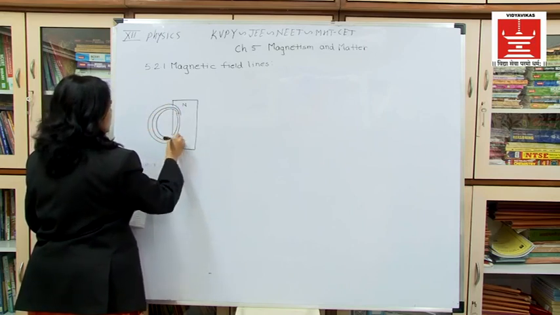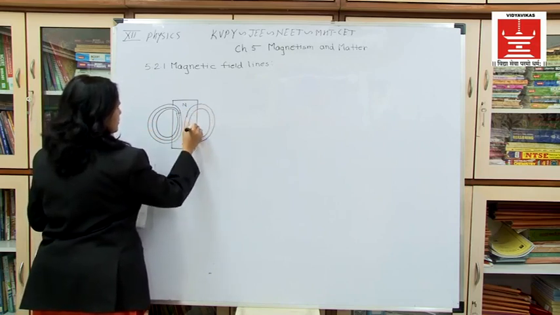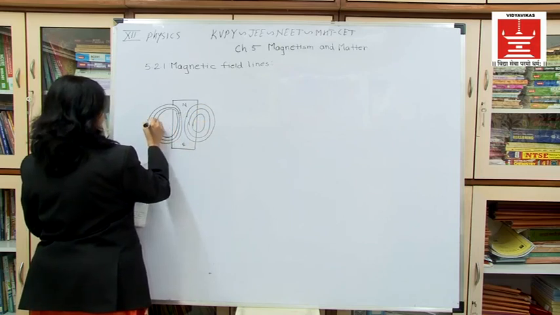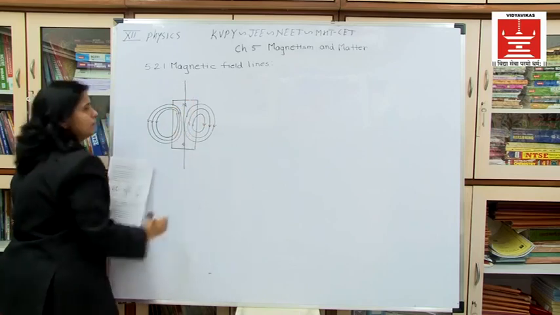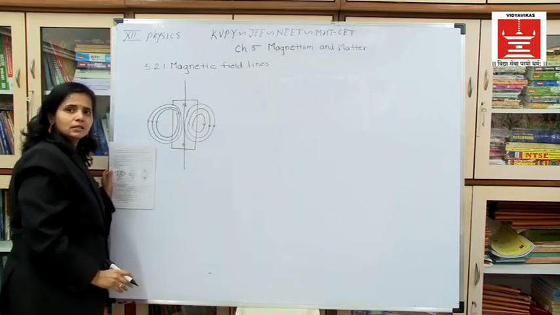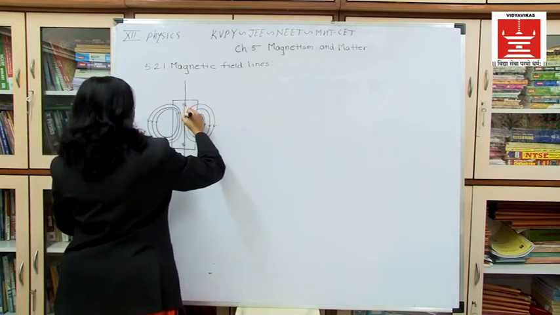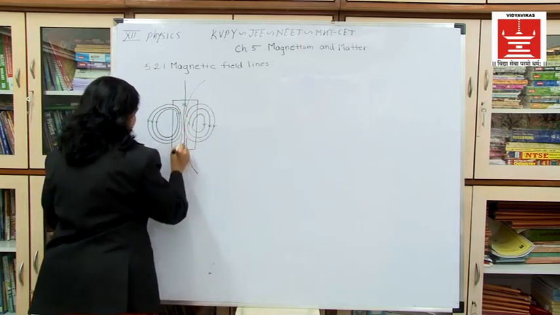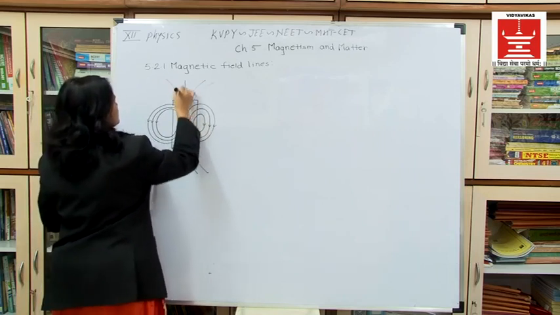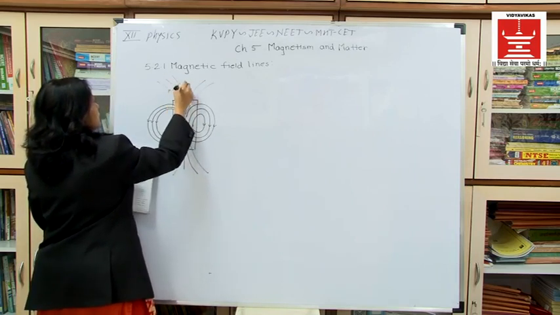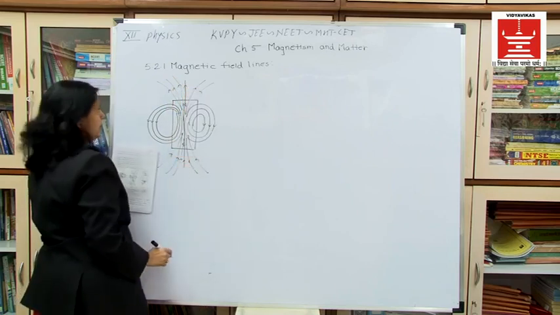It is forming a closed loop for the magnetic field lines. And this is the direction of the magnetic field which is shown. This is the axis of the bar magnet. The line which is passing through the two poles, we are calling it the axis of a magnet. And these are the magnetic field lines. The direction of this magnetic field line will give you the direction of the magnetic field.